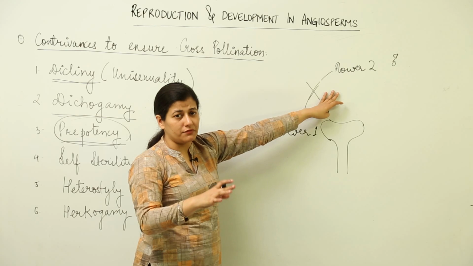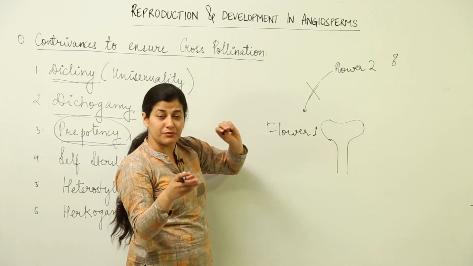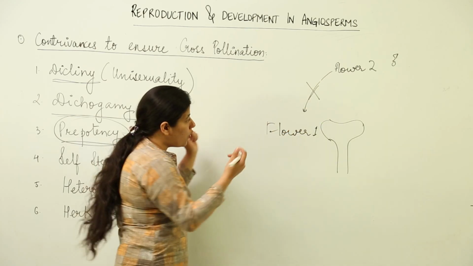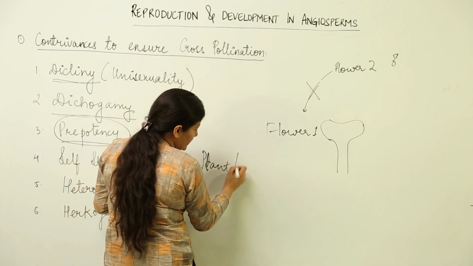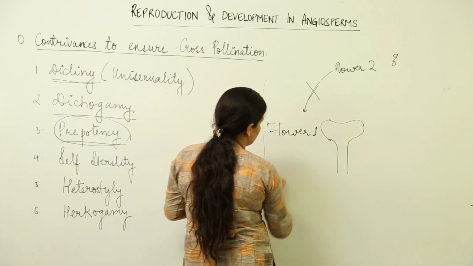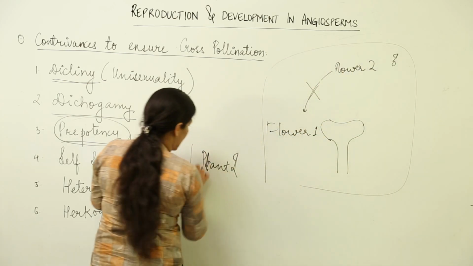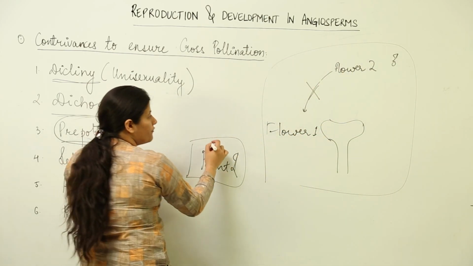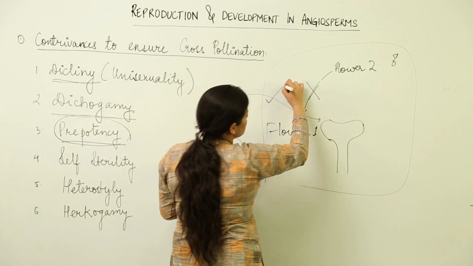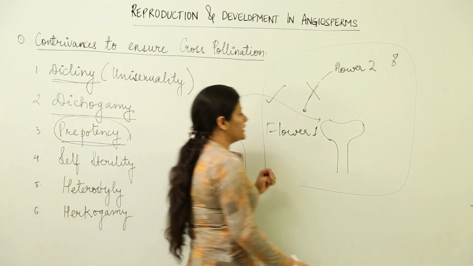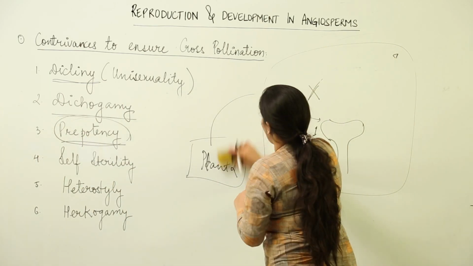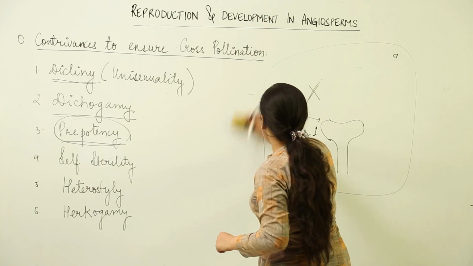Why is it not receptive? Not completely non-receptive, but it is less receptive. What it prefers is the pollen from plant 2, instead of the plant itself on which it lies. When the other plant, which has a different flower, comes over here, it is more receptive for that pollen. So that is prepotency, another contrivance for preventing self-pollination.